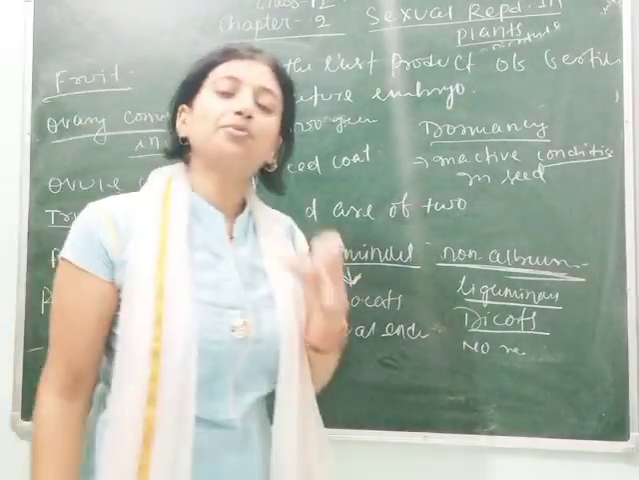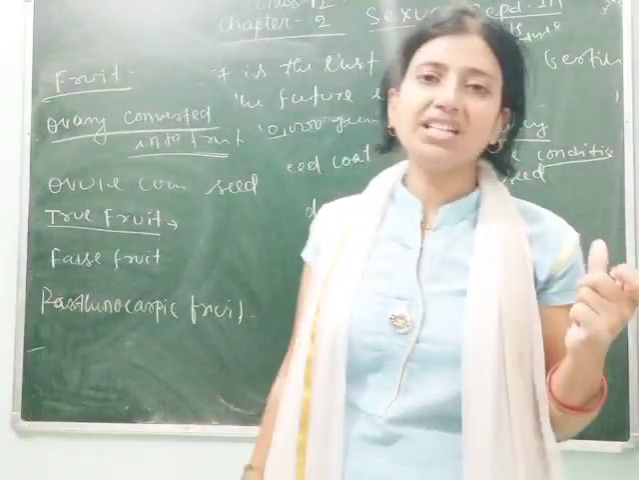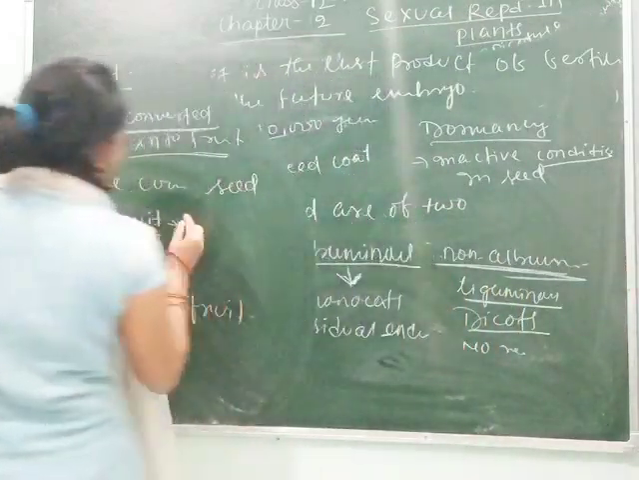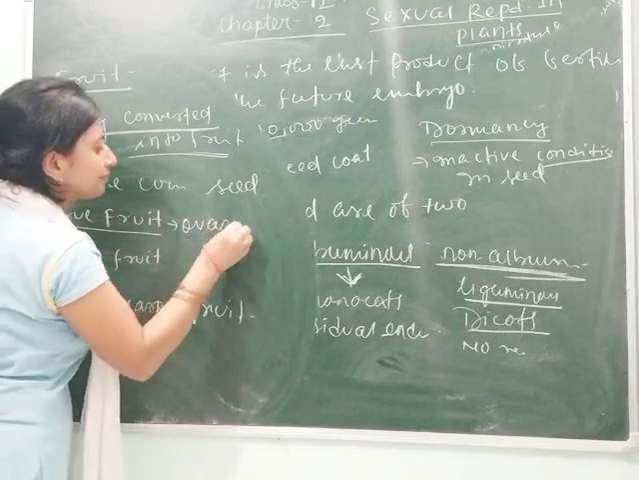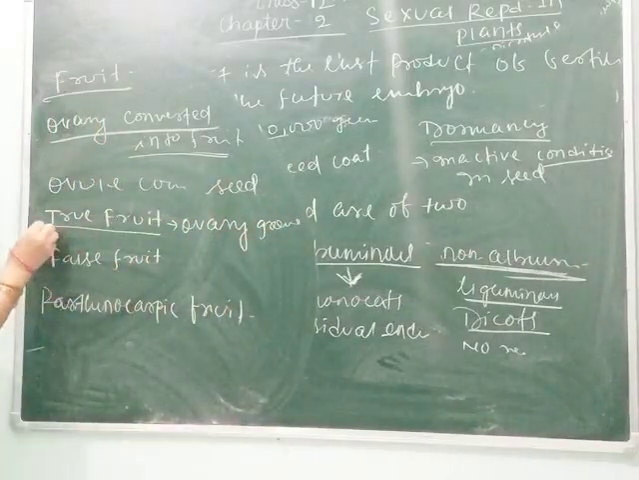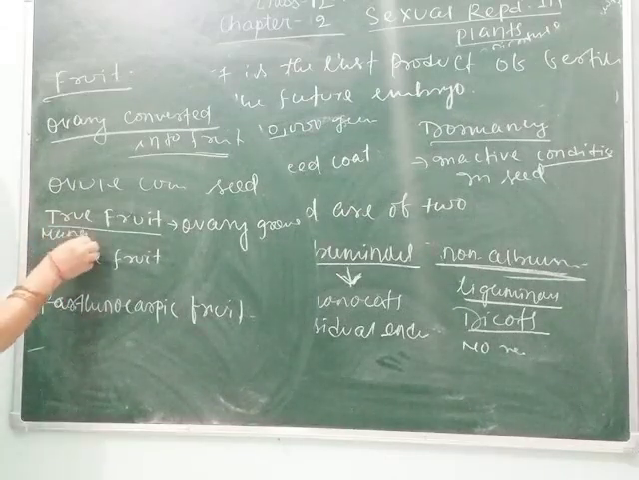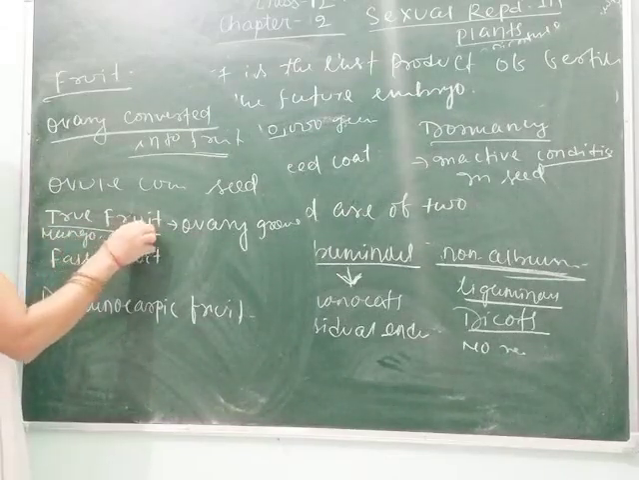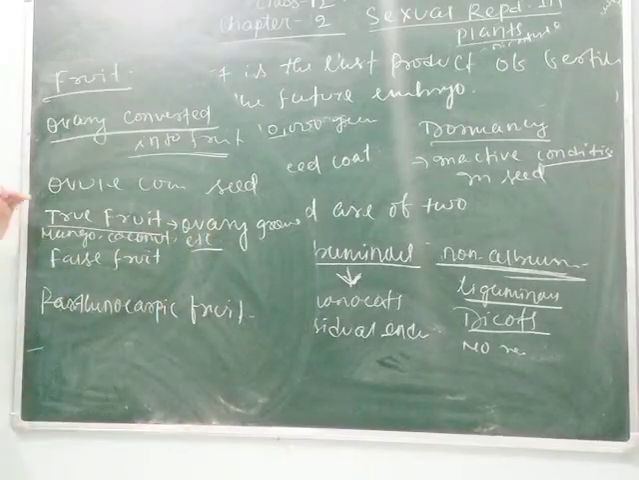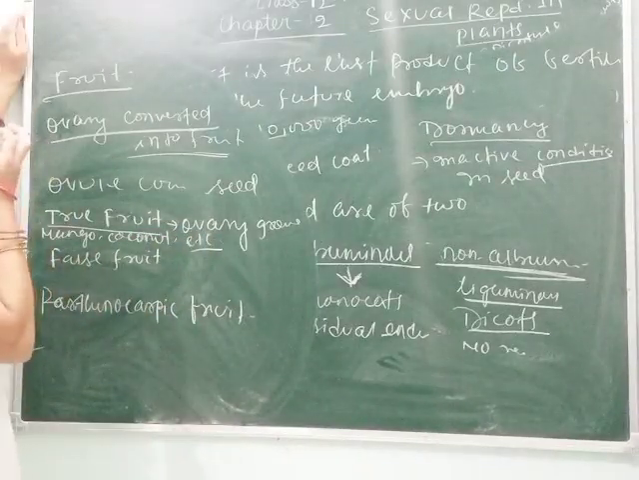True fruit means the fruit which grows from the ovary. If the ovary grows as fruit, then it is called a true fruit. Here you can take the example of mango, coconut, etc. Most fruits are true fruits.